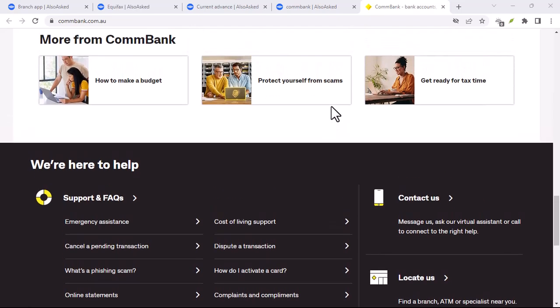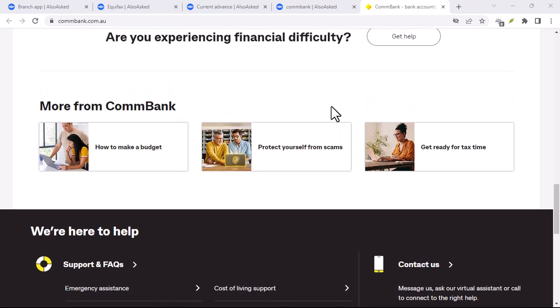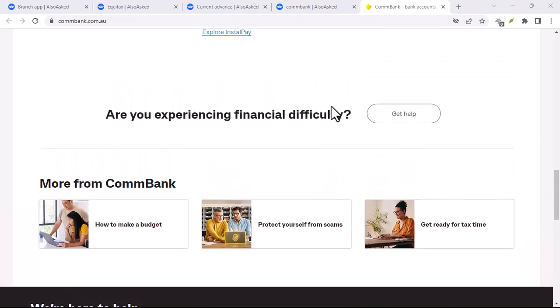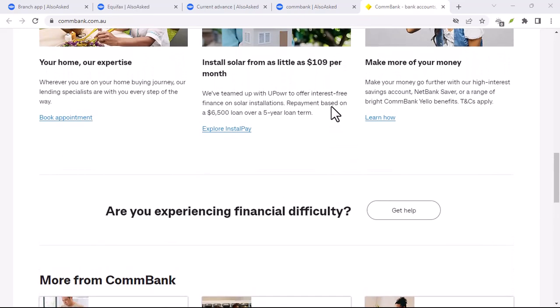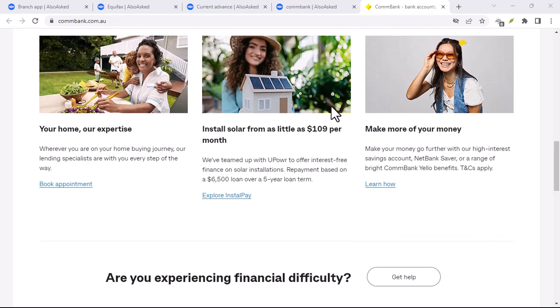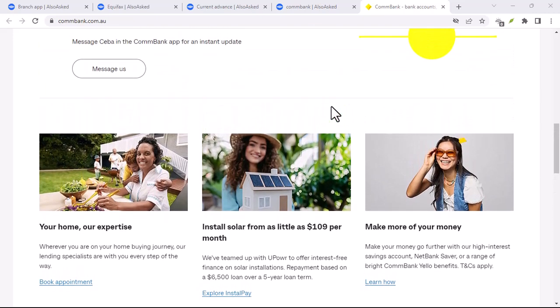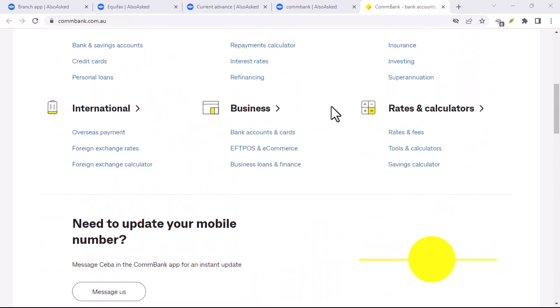Getting a proof of balance from CommBank is a simple process that can be completed in a few easy steps. Whether you prefer online banking, the app, or visiting a branch, you can obtain the necessary documentation to verify your account balance. By following the guidelines outlined in this video, you'll be well equipped to handle any situation that requires proof of your CommBank account balance.